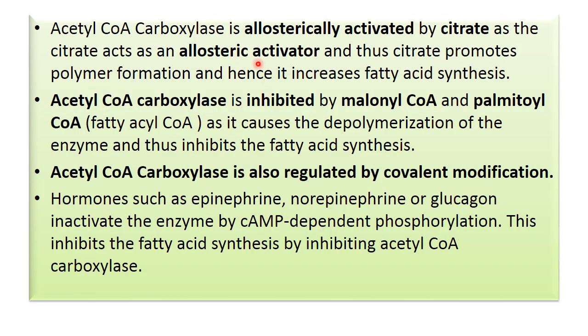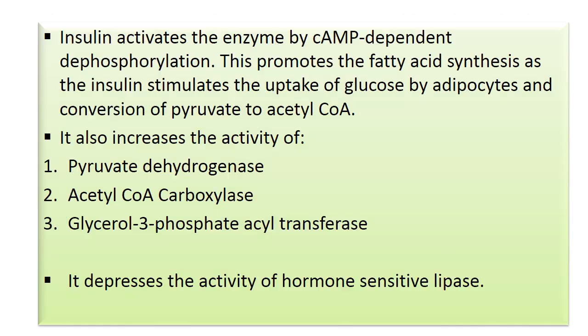Then acetyl coenzyme A carboxylase is allosterically activated by citrate, and it is inhibited by malonyl coenzyme A and palmitoyl coenzyme A. It is also regulated by covalent modification, that is by hormones: epinephrine, norepinephrine and glucagon inhibit fatty acid synthesis by inhibiting acetyl coenzyme A carboxylase.